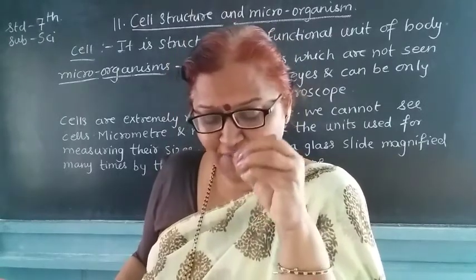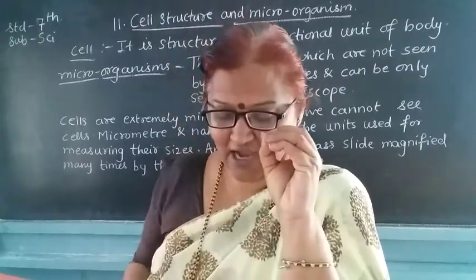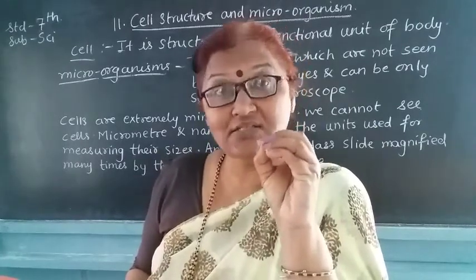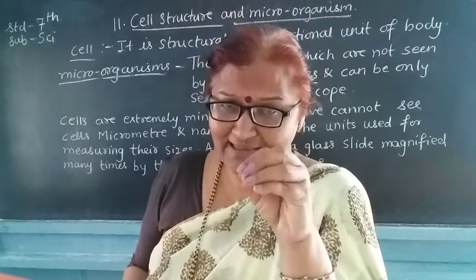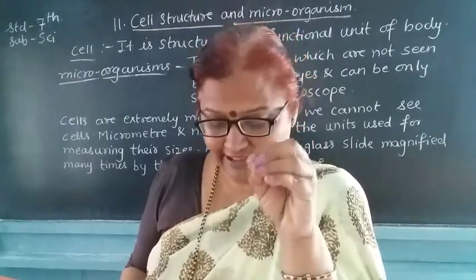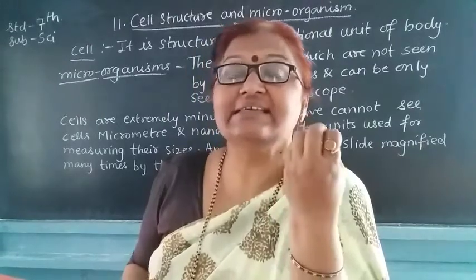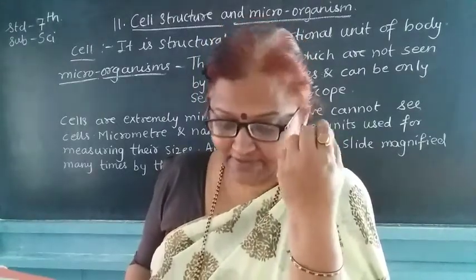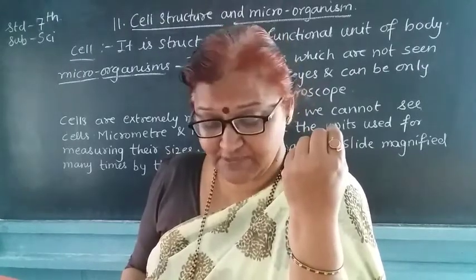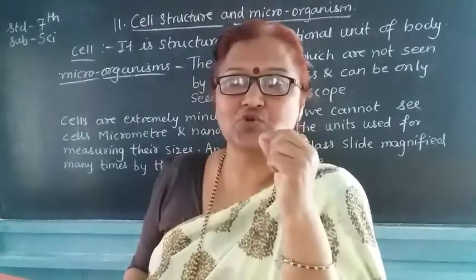Now put a drop of dilute solution of iodine, or eosin, into it so that you can see the parts very clearly. Then observe it under the 10x objective of the compound microscope.